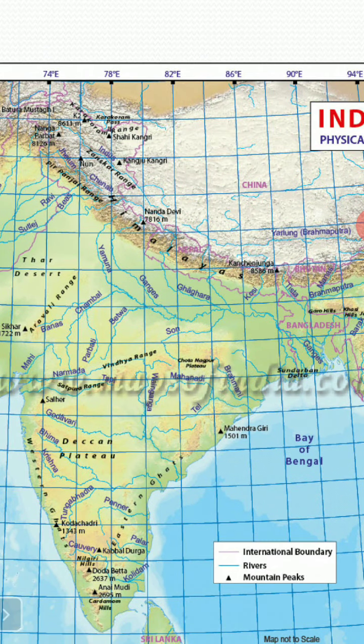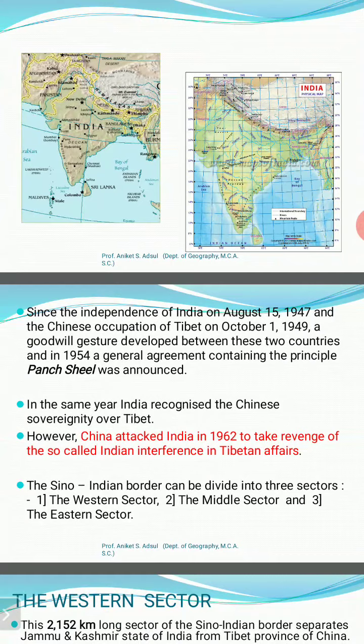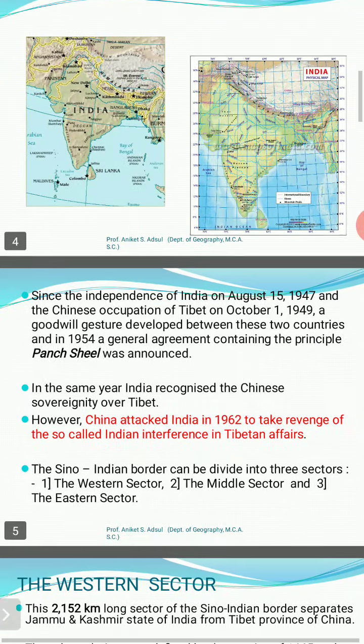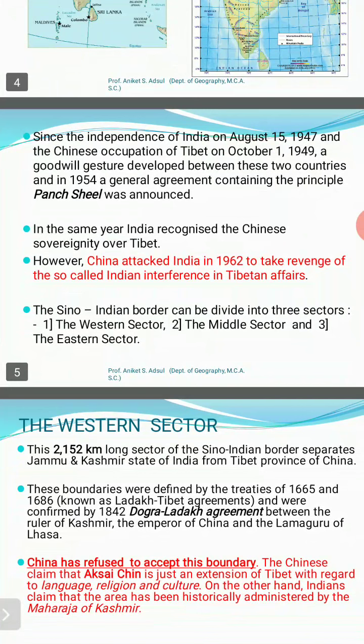But China attacked India in 1962 because of the Chinese claim that India was interfering in Tibetan affairs, as Tibetan people were raising voices that they should get independence from China.